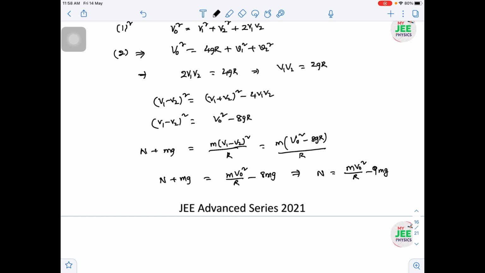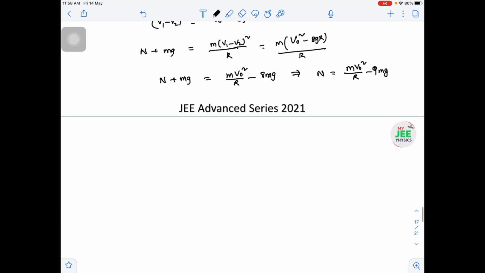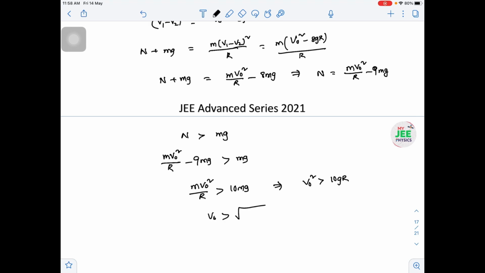Once I know the N value, we know at what conditions it will rise. To rise the trolley, the N value should be more than mg. Then I can write mv0 square by r minus 9mg is greater than mg. Then mv0 square by r should be greater than 10mg. That implies v0 square is greater than 10gr, so v0 is greater than root 10gr. The r value they have given is 1, so v0 is greater than root 10g, so you can say root 100 meter per second. So you can find the minimum speed, root 100 or root 10gr in terms of variables.